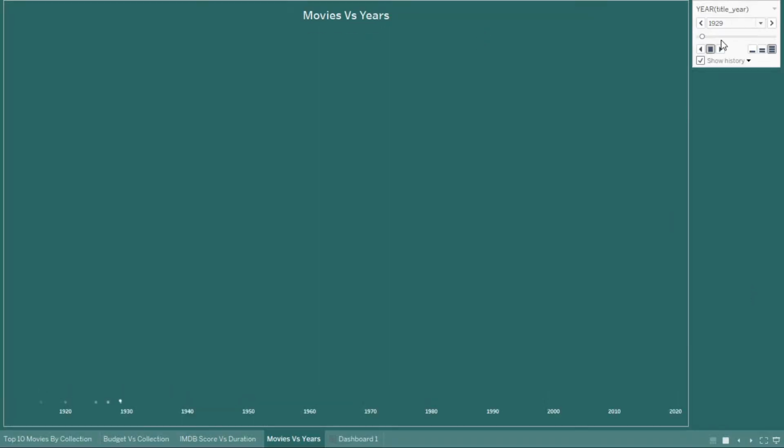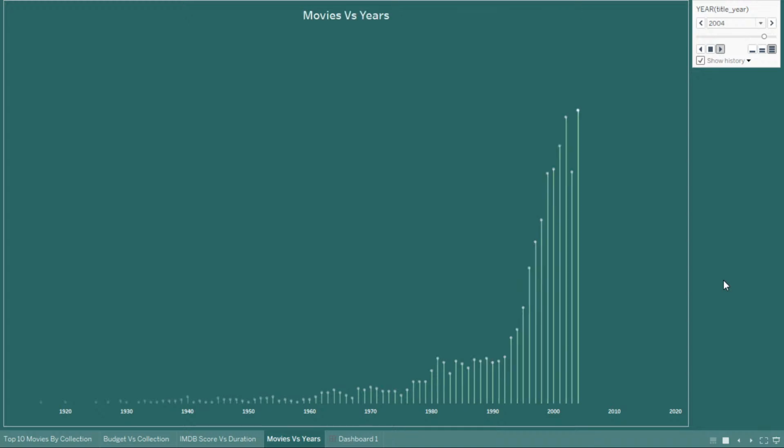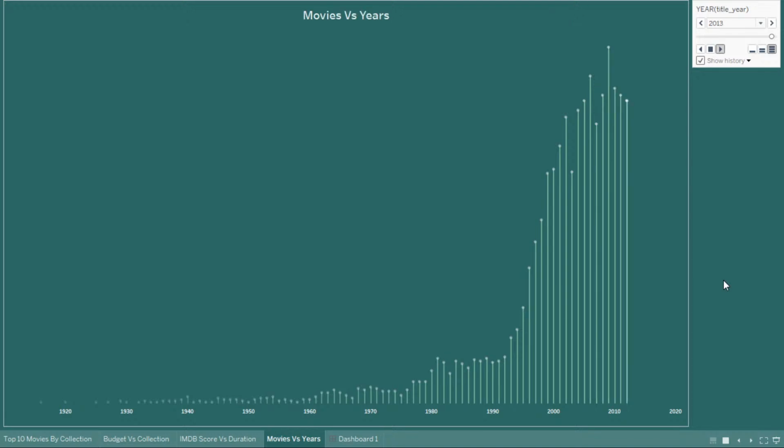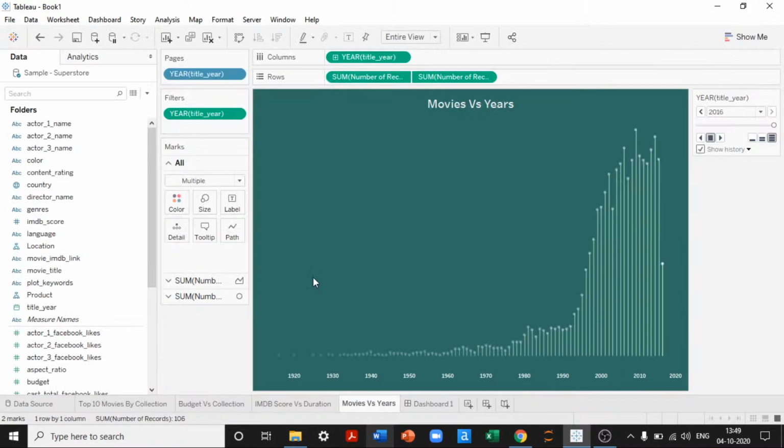So we can see for each and every year, it is actually showing you a motion chart. It's not a static chart that we have created. It's a motion chart, which will show you the trend across all the years. And then I've kept it faster, so it will show us the information in a way that looks nice and clean and good. Perfect. So this is what we wanted to have in the movies versus years. Since we have created 4 different views, let's create one more view.